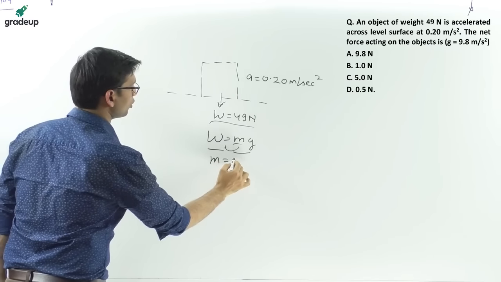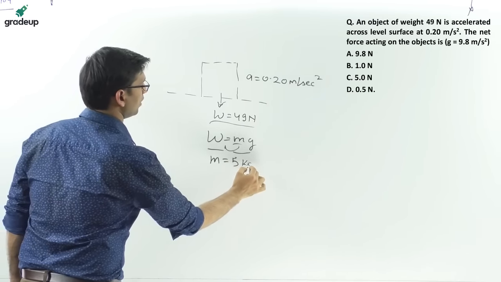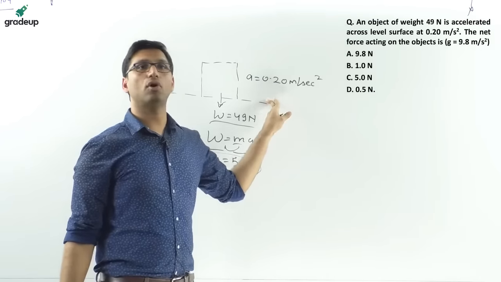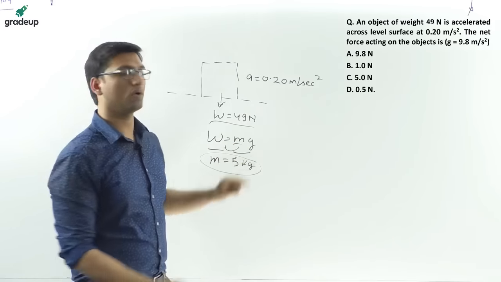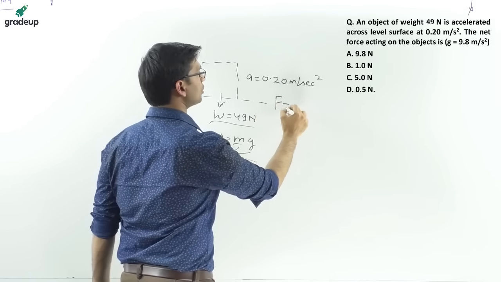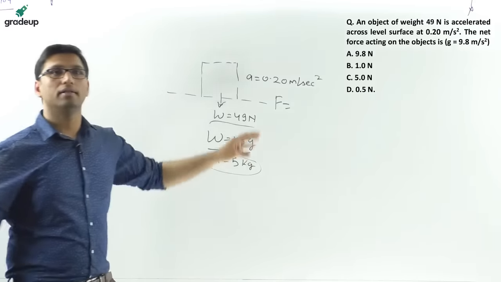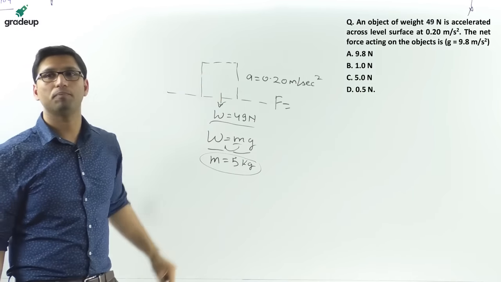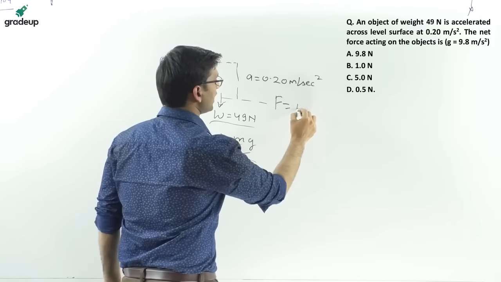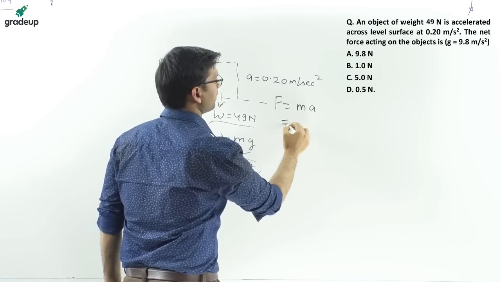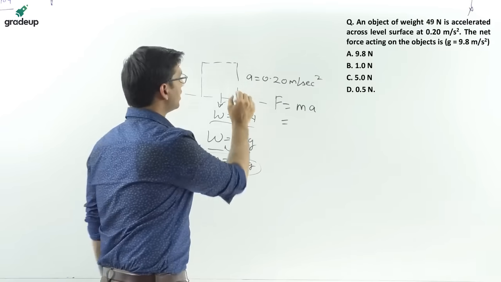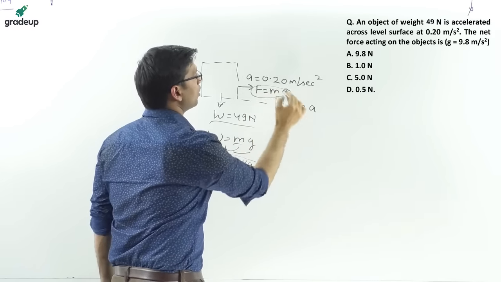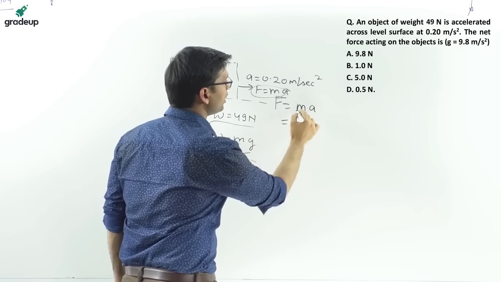So the mass will come out to be around 5 kg, and the net force acting on the object will be equal to m into a, since this object is having some acceleration of 0.2. So this body will be moving by the force equal to m into a.